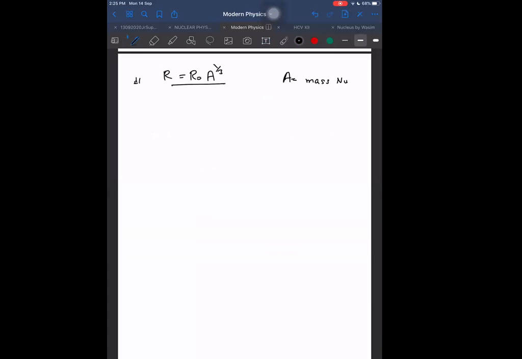One assumption is there when we use this formula: the density of the nucleus remains constant.